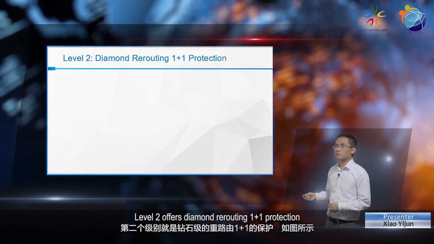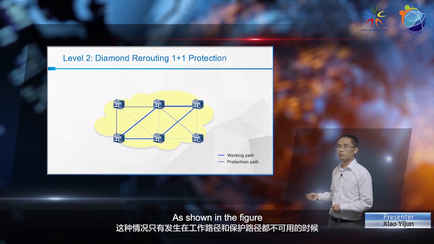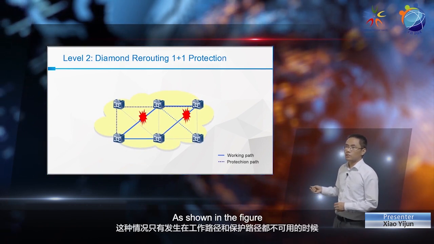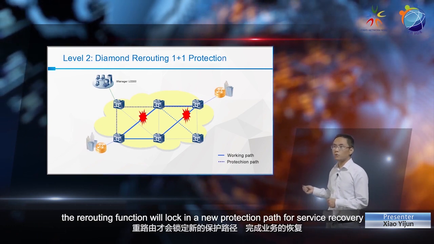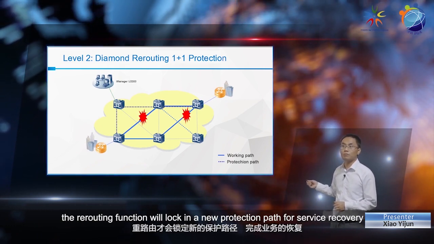Level 2 offers diamond rerouting 1+1 protection. As shown in the figure, when both the working and protection paths are unavailable, the rerouting function will lock in a new protection path for service recovery.